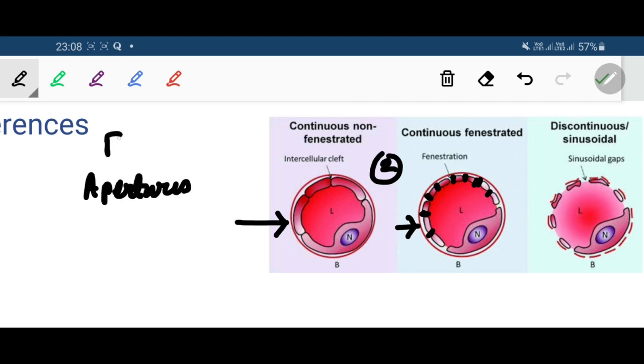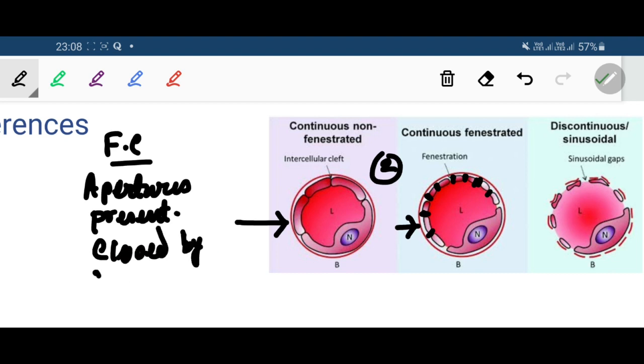Fenestrated capillaries, apertures present, closed by very thin diaphragm. Okay.